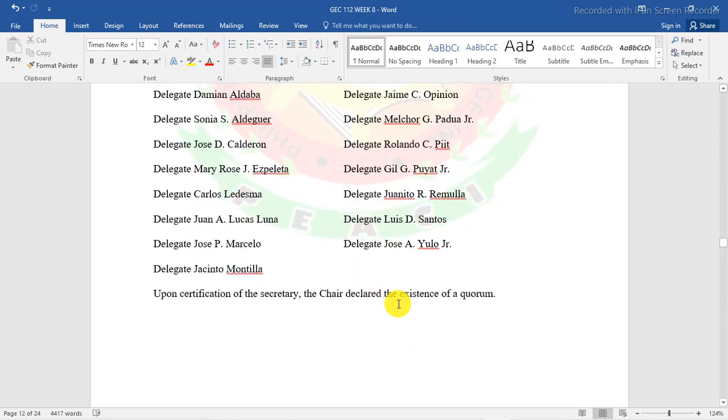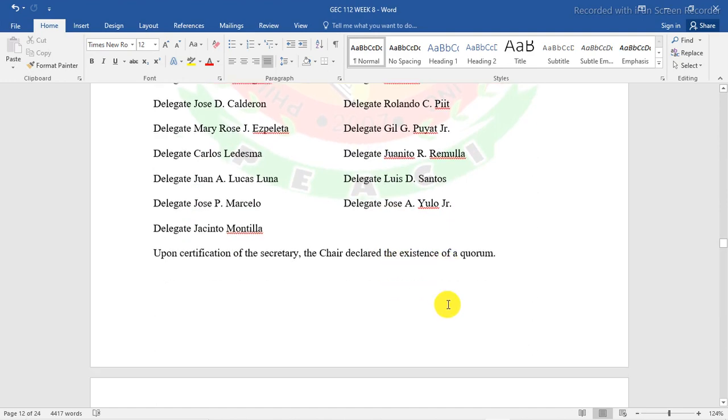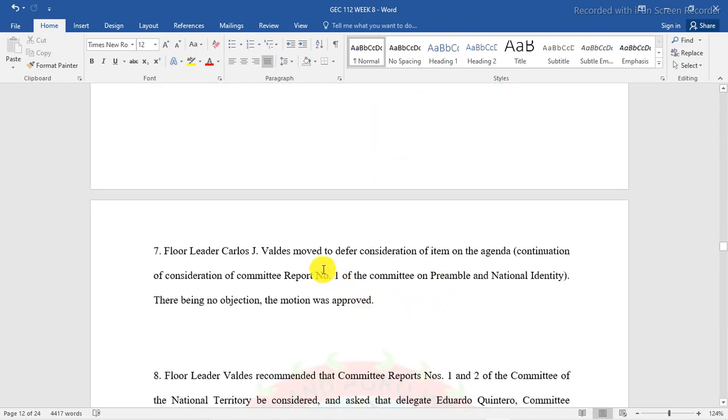Upon certification of the Secretary, the Chair declared the existence of the quorum. Floor Leader Carlos G.